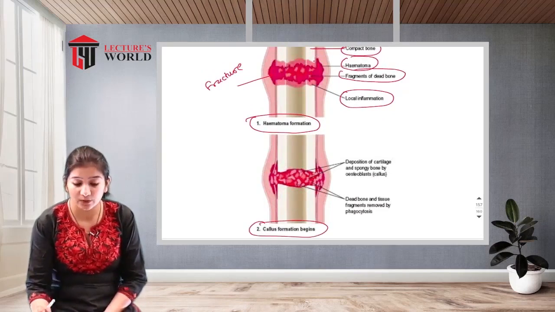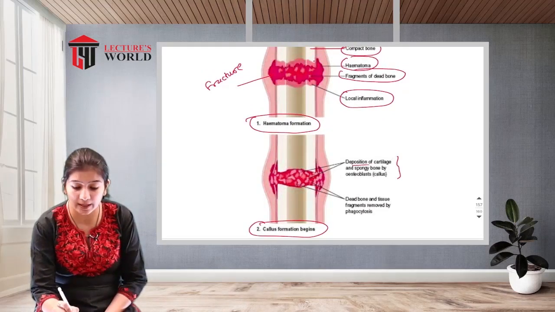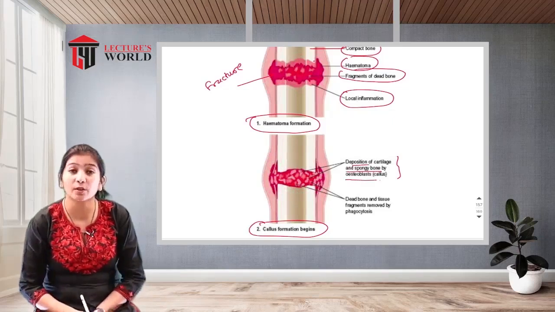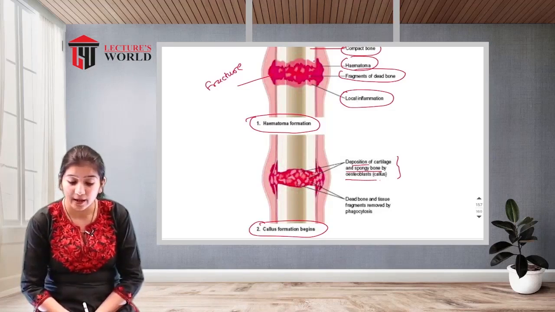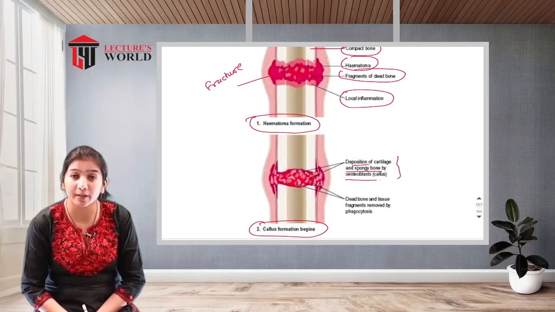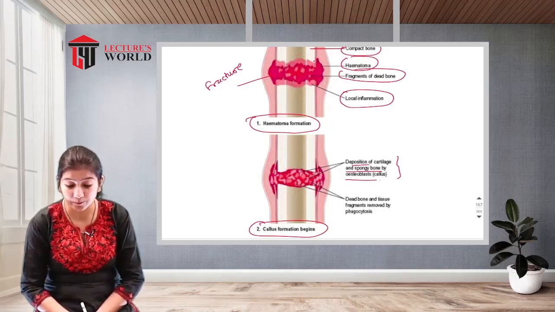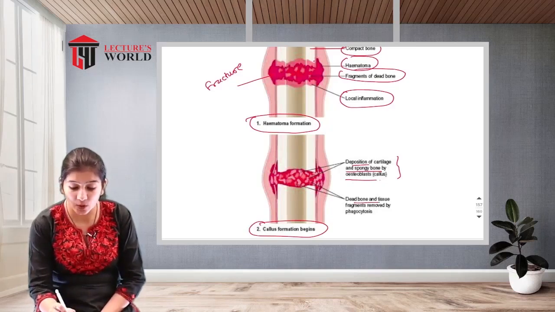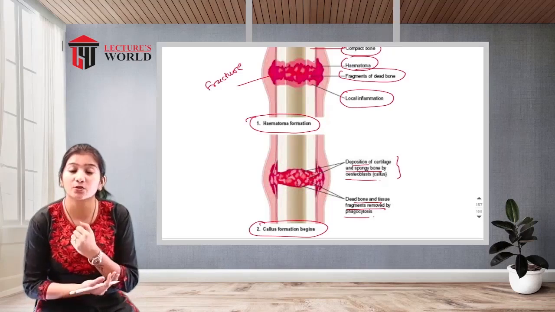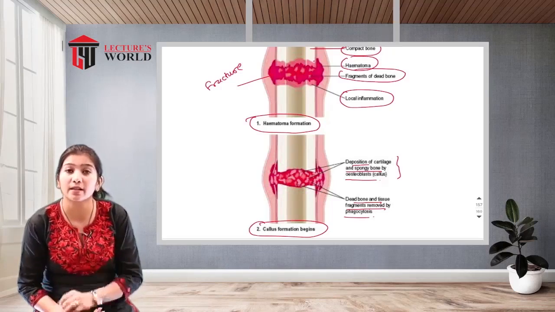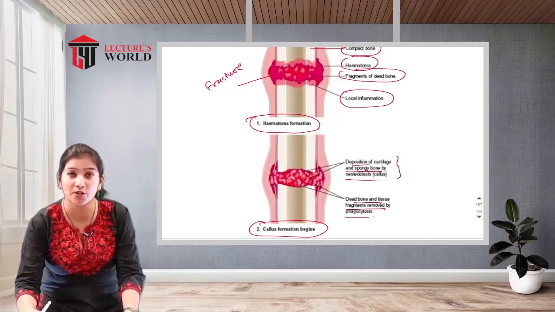Second stage is callus formation. In the callus formation, there is deposition of cartilage and spongy bone by the osteoblasts. So when your bones are fractured, osteoblasts are activated, and cartilage is deposited at the fractured area. Dead bone and tissue fragments are removed by phagocytosis. If you have an injury, damaged or dead cells and tissue are removed by phagocytosis, and the callus formation begins.